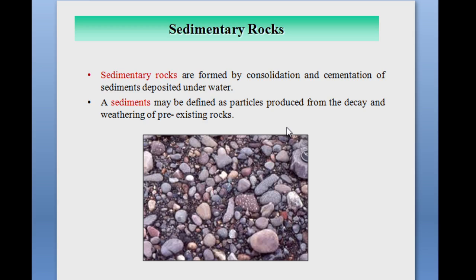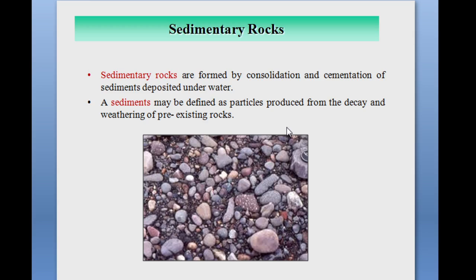Sedimentary rocks are known to cover as much as 75% of the surface area of the earth. That means up to 75% of the surface of the earth is covered by sedimentary rocks, and the rest is covered with igneous and metamorphic rocks. But depth-wise, they occur at shallow depths at most of the places.